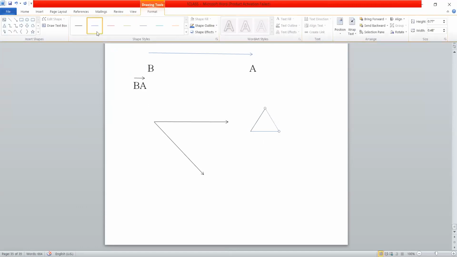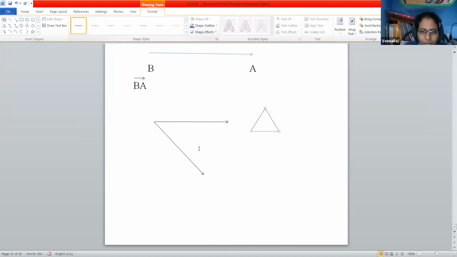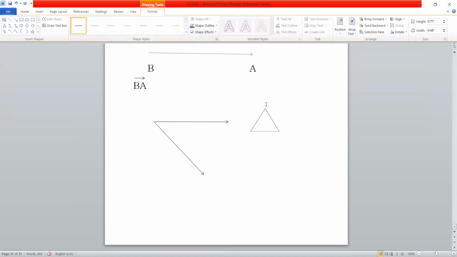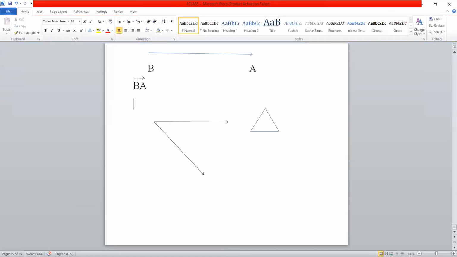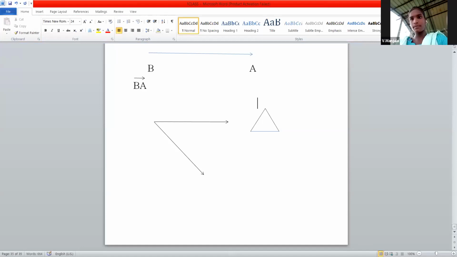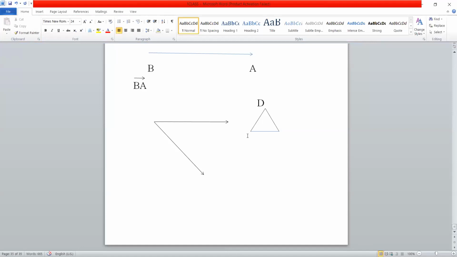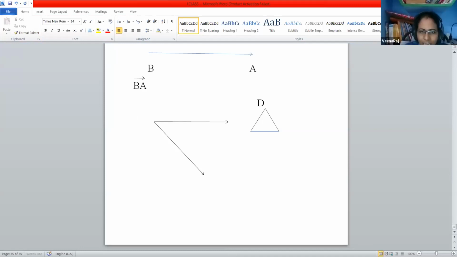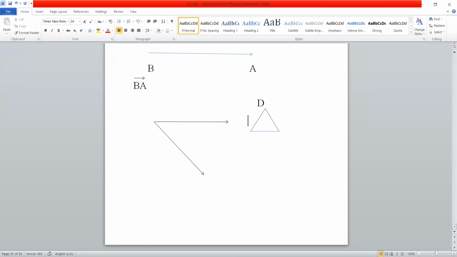So the shape is like this only, no? Here it is D, here E, and the last one is C.